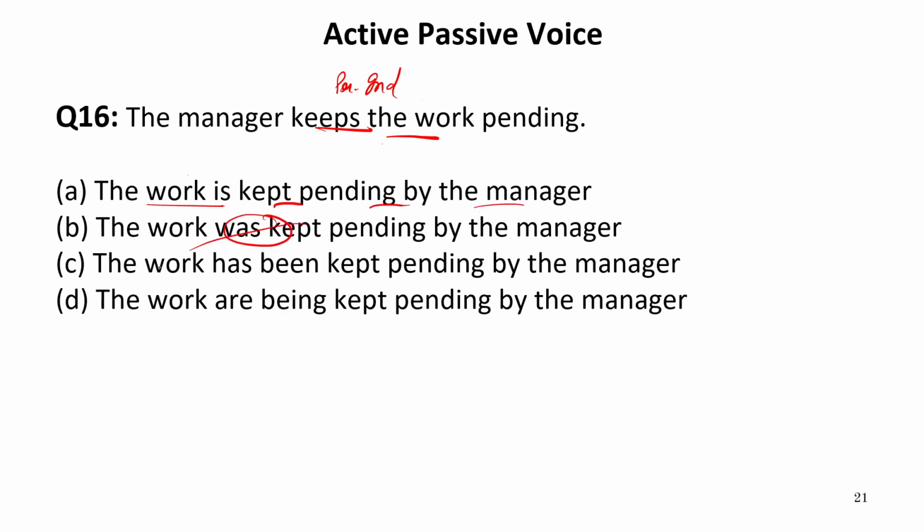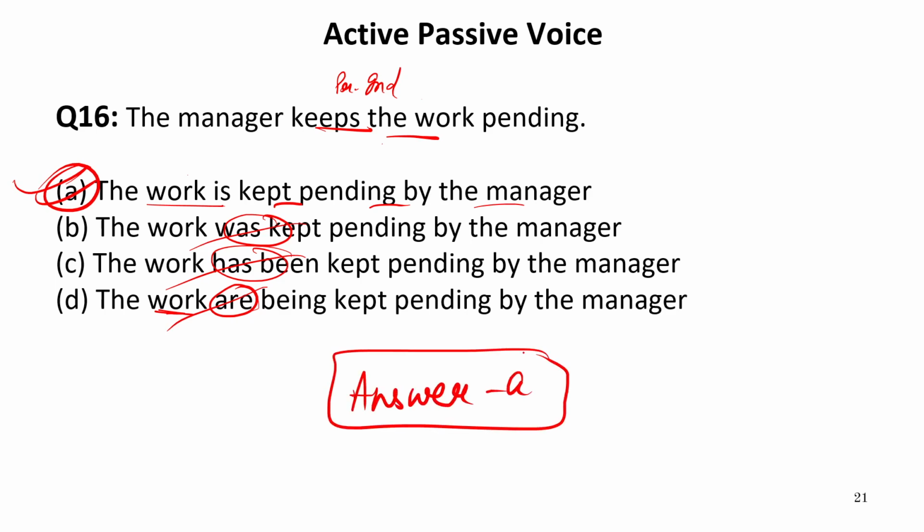Now, was cannot come in the present tense. Has been is again incorrect. Now, work is singular. It should not be followed by are. So the first is the required option. So our answer is A. The correct passive voice will be: the work is kept pending by the manager.